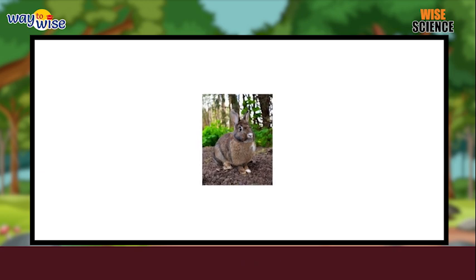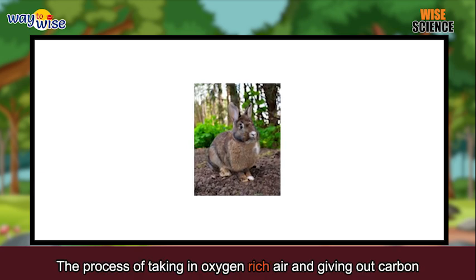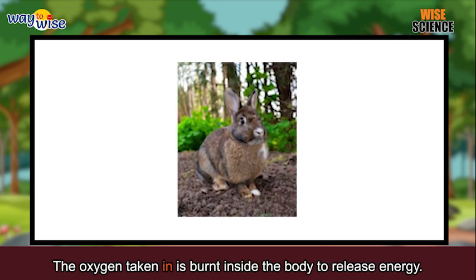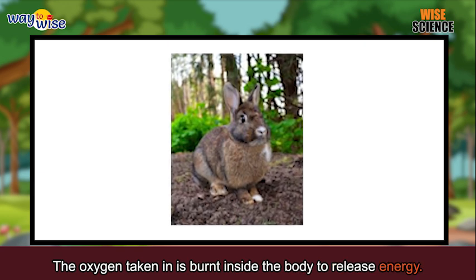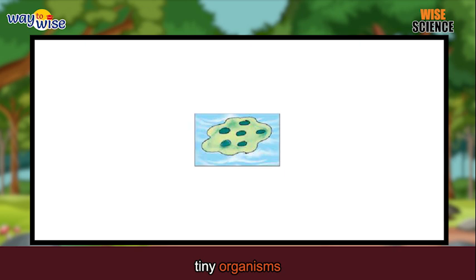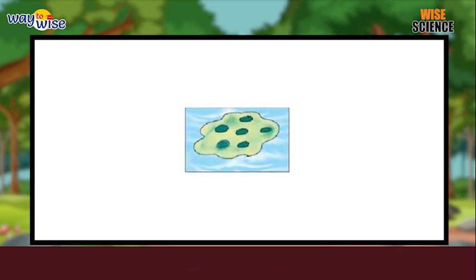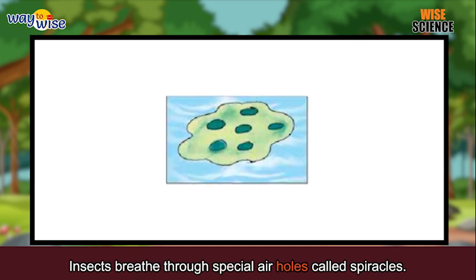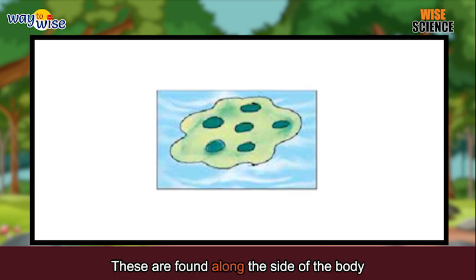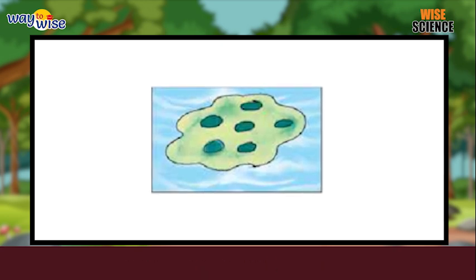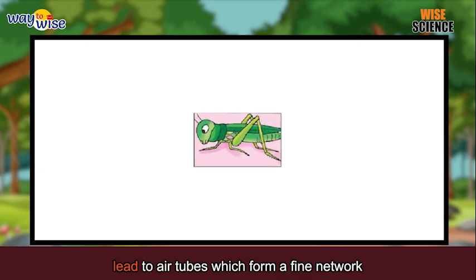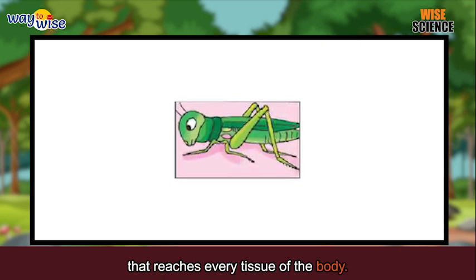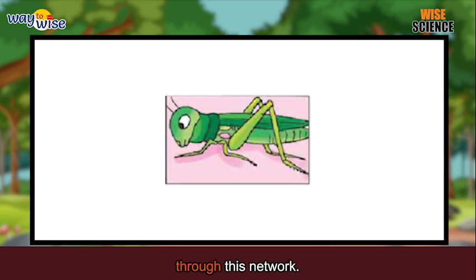Breathing in animals. The process of taking in oxygen-rich air and giving out carbon dioxide-rich air is called breathing. The oxygen taken in is burnt inside the body to release energy. Through body surface: tiny organisms like amoeba and paramecium live in water and breathe through their body surface. Insects breathe through special air holes called spiracles. These are found along the side of the body of the insect. The spiracles lead to air tubes which form a fine network that reaches every tissue of the body. Air enters the body through this network.